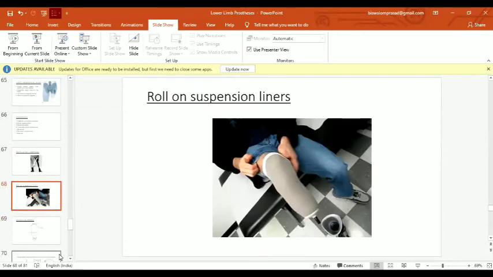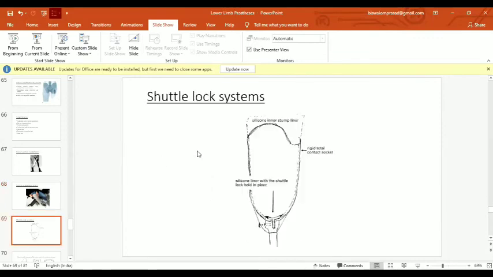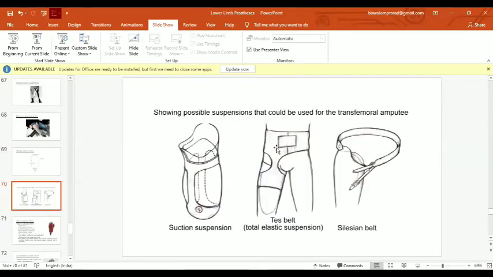This is how the roll-on suspension liners I told you about work, and you can see here a cable pin-like suspension system, which is generally incorporated into roll-on suspension liners. So the cable lock systems we discussed are very similar to the transtibial one. Some other suspension systems are the suction suspension system or vacuum suspension system.